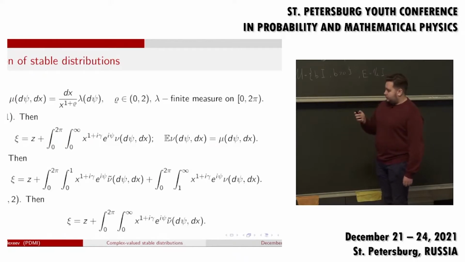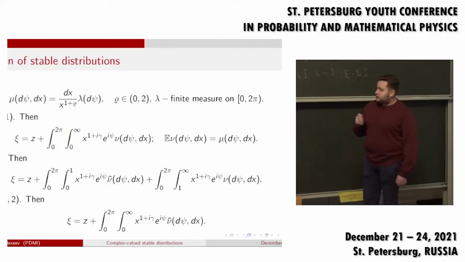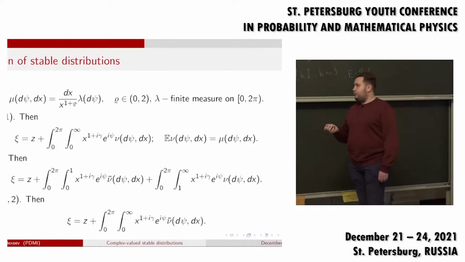Let mu equal this measure, dx over x to the power 1 plus rho, lambda d psi. Lambda is the finite measure on this interval, which is actually the finite measure on the unit sphere on the complex plane. Due to the time, I'm not going to comment on these definitions. I'll just say that nu is the Poisson random measure with the intensity mu. Z is simply a complex shift, and nu tilde is the centralized Poisson random measure, which is simply nu minus mu.